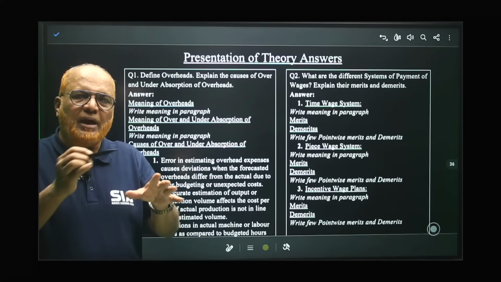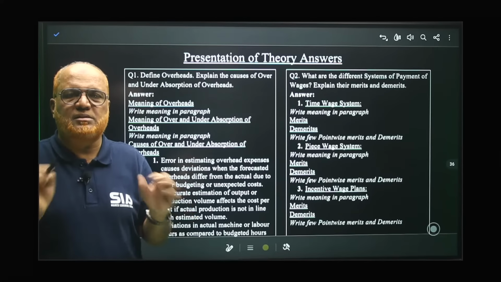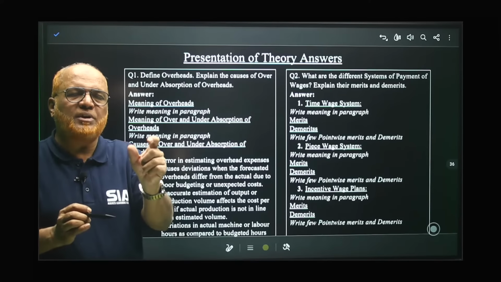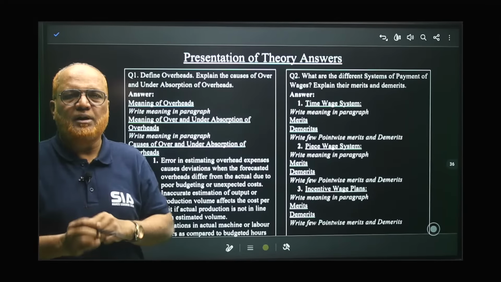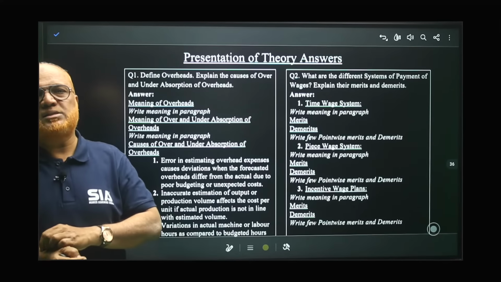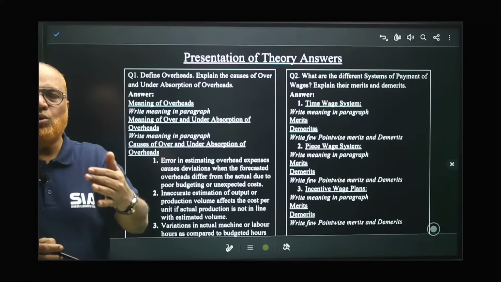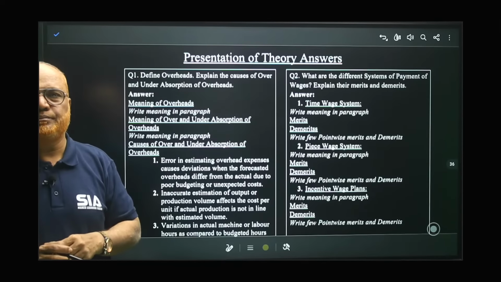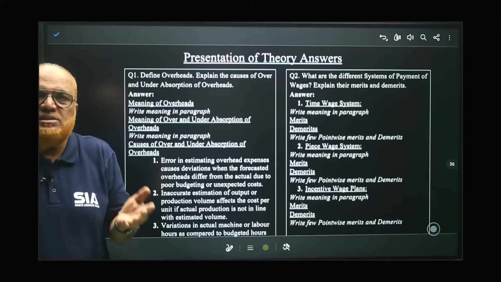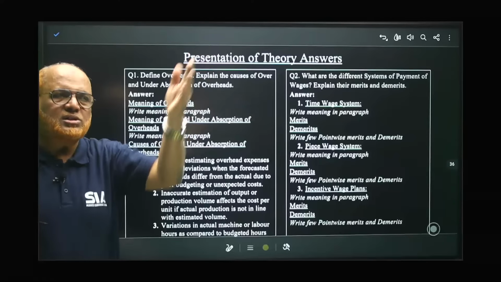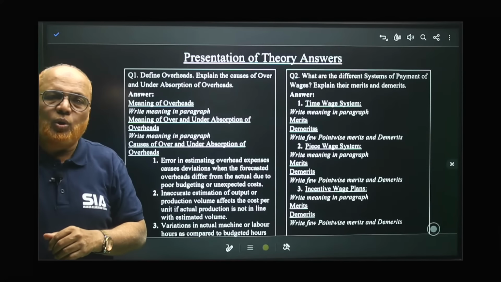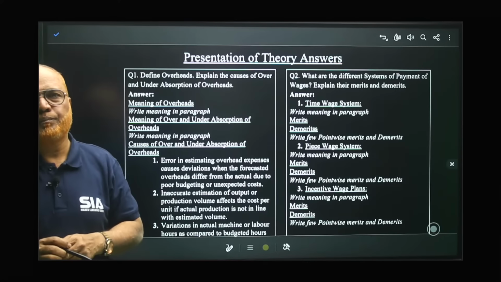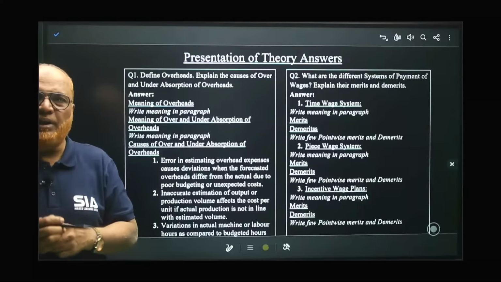Actually, overheads will be absorbed on some estimation basis. When we charge overheads, it is on some estimation basis, percentage basis, just like works overhead is charged and office overhead is charged at 40% of works cost, as we have just seen. So it is an estimate, just an estimate. 40% of works cost is office overhead. But do you think that exactly actual overhead will be 40%? No. It may be more or it may be less.